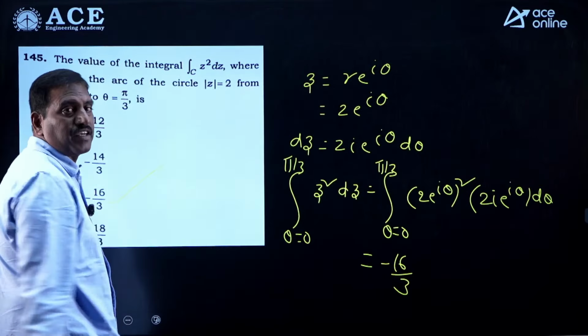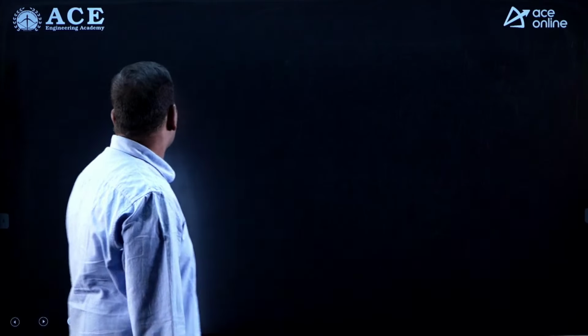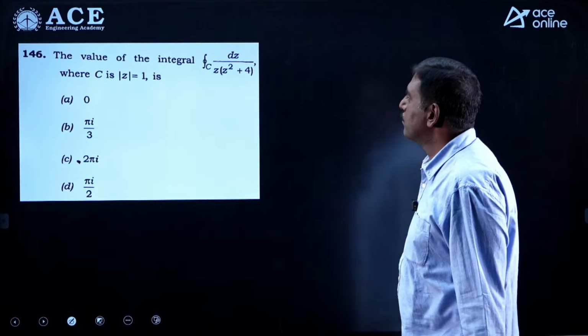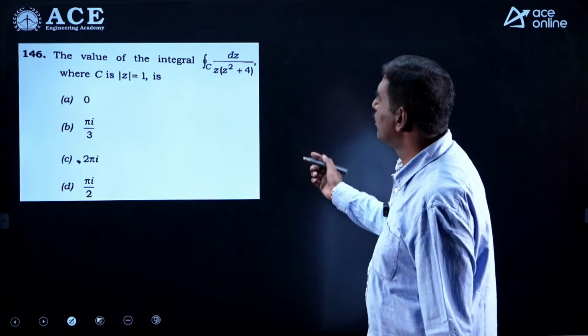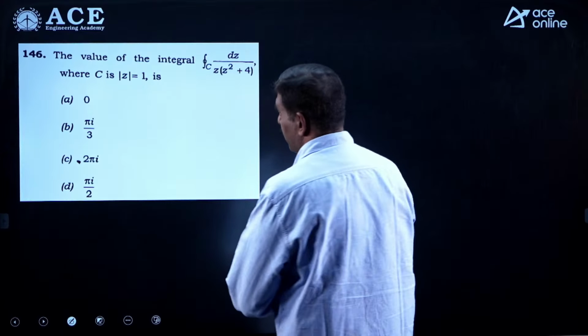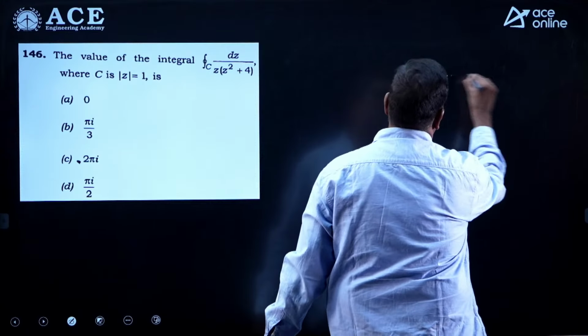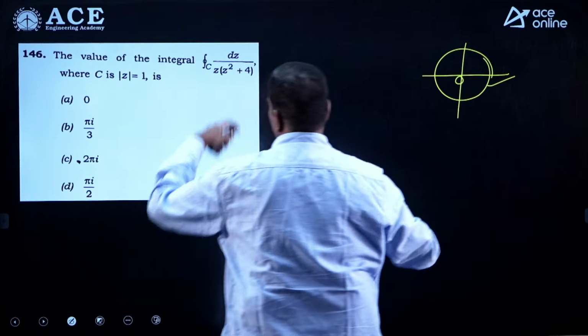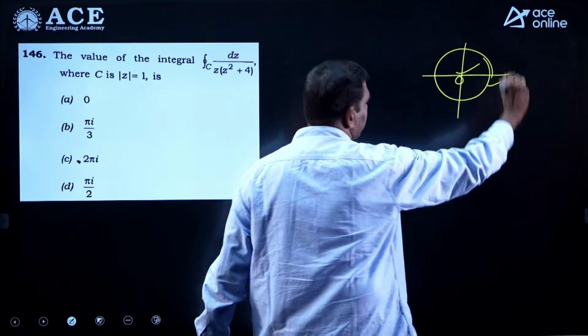So option C is correct. Okay. Coming to the next problem. The value of integral dz by z into z square plus 4. Simply you can apply Cauchy integral formula here. Unit circle given, mod z is equal to 1 means center 0, radius 1. One of the singular points, z is equal to 0, lies inside C.